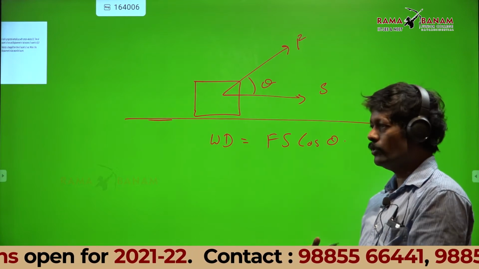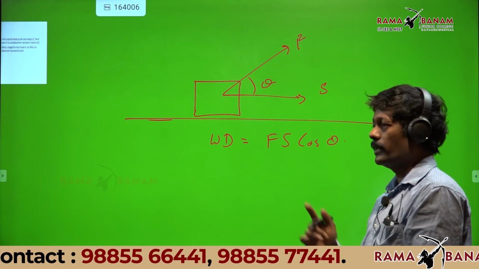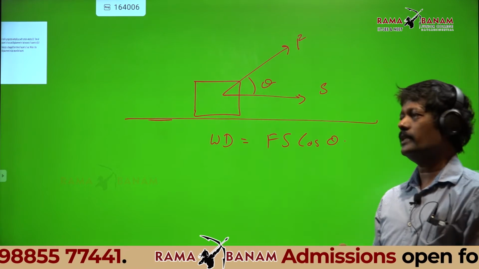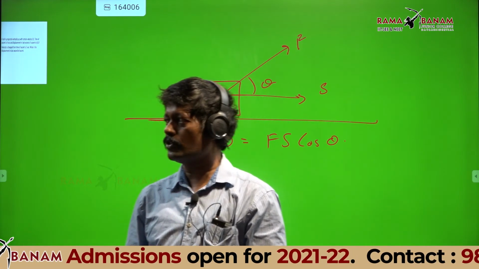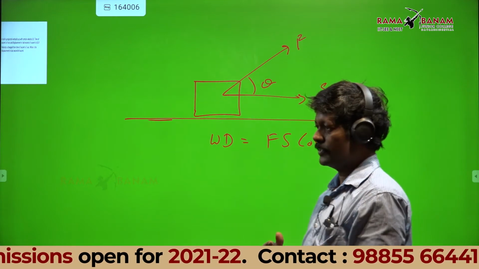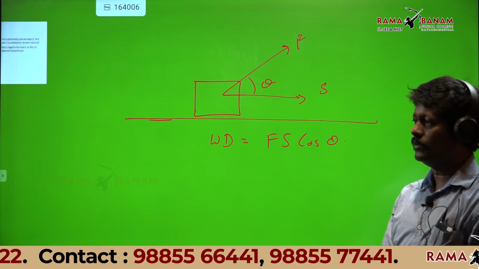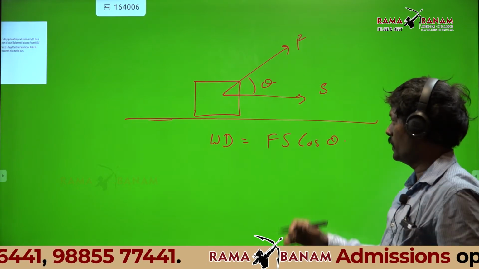So, within a day or two I am going to start that calculus. You should know work done, because in many chapters, whether in kinematics or mechanics or Newton's laws, friction, rigid body dynamics, in some cases we have to use this formula.